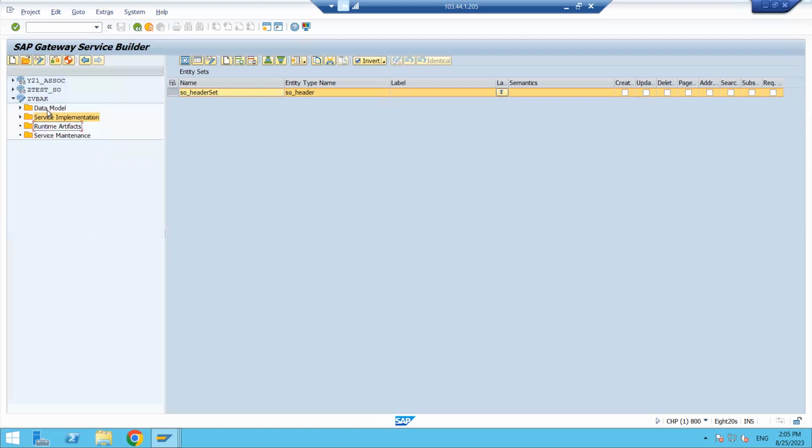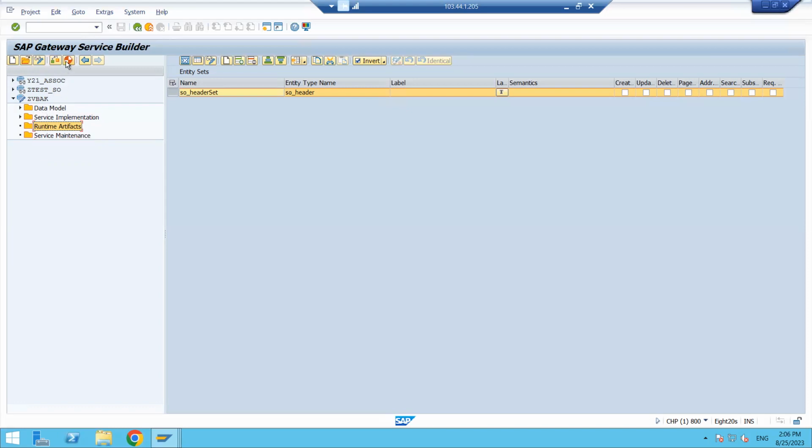Fine. The data model is okay. I am just declaring one entity type and one entity set. And now here runtime artifacts is there, and service maintenance. Here the arrow mark is not available. This is an empty folder, and service maintenance is also an empty folder. Now I will click on the generate button. Click on generate objects. If you click on that button, then this runtime artifacts will contain something inside the folder.